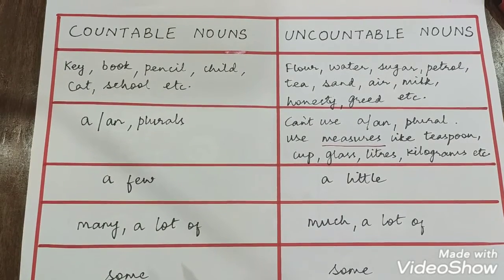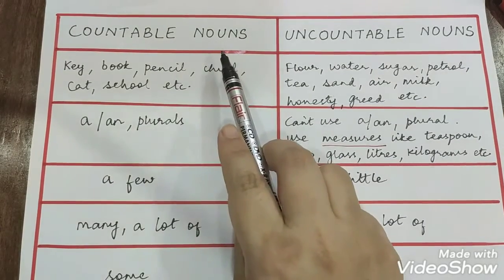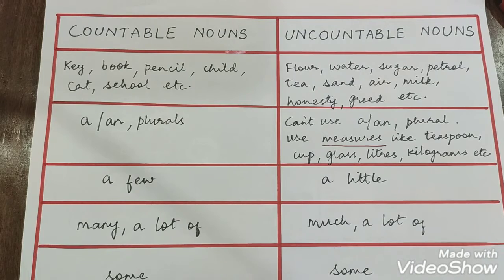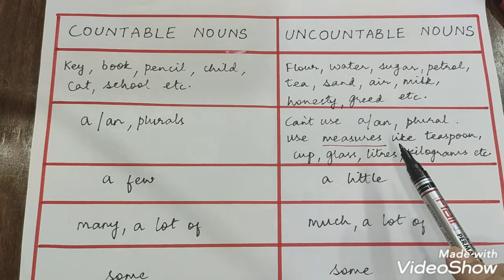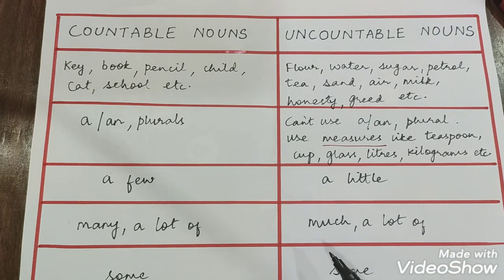Now, to ask questions for countable nouns, we use the expression how many. For example, how many books do you have in your bag? And with uncountable nouns, we use the expression how much. For example, how much milk is there in the bottle?